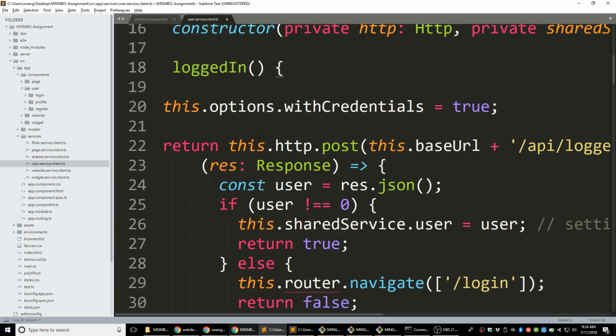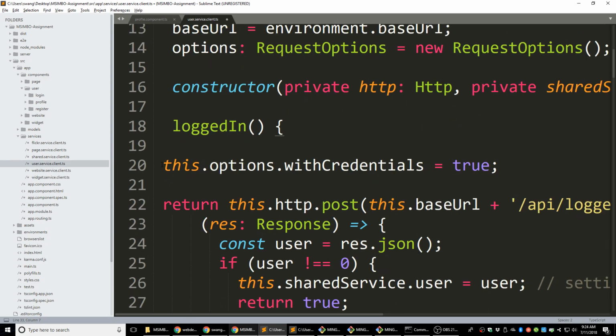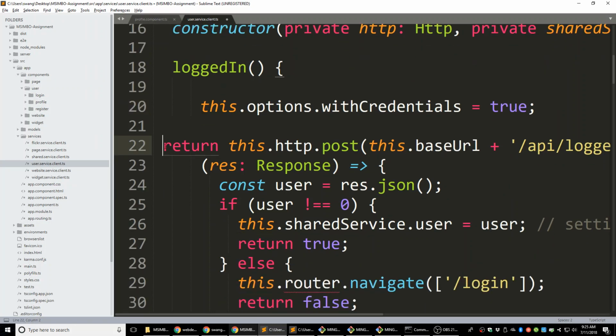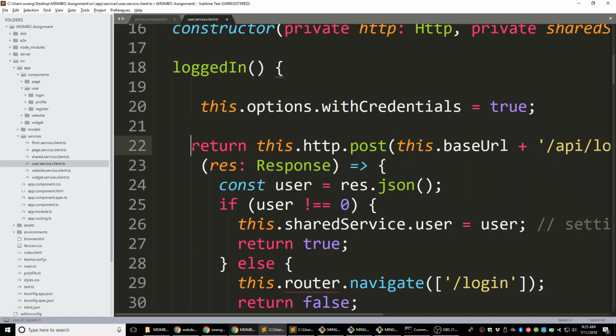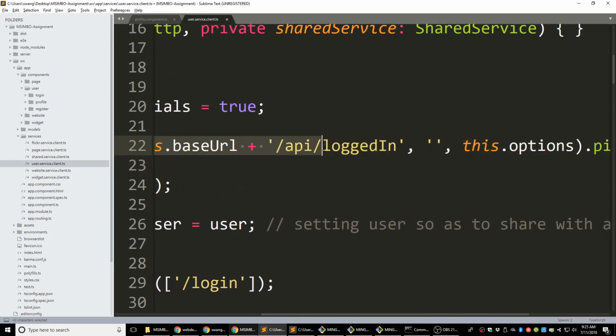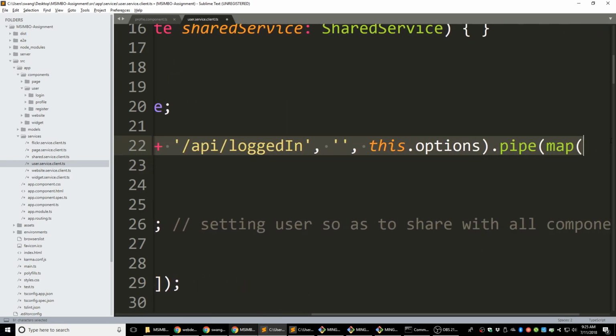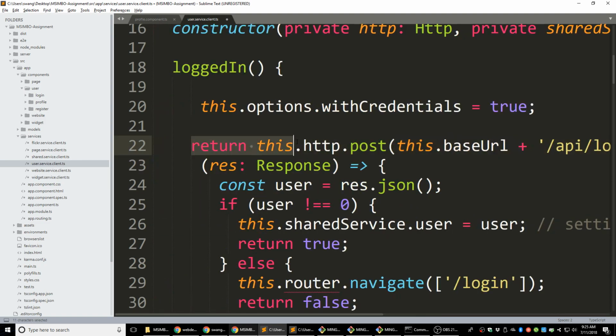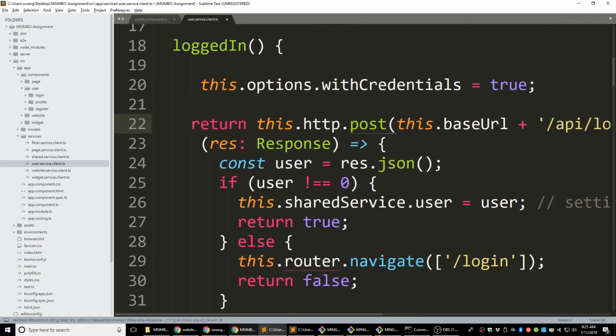So in here, usually we are setting the option with credentials equal to true, which is going to encrypt our communication with the server. And here when we receive, we just return this to API/login, and these options to the server. We're sending this request to the server.